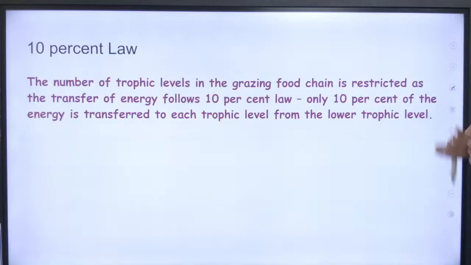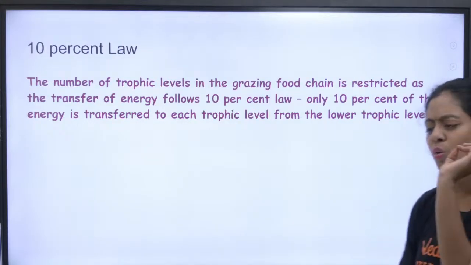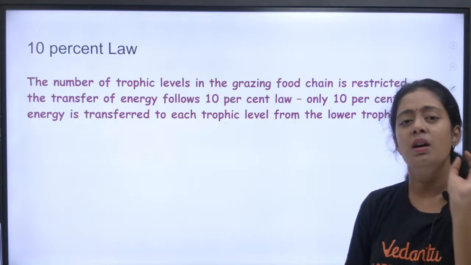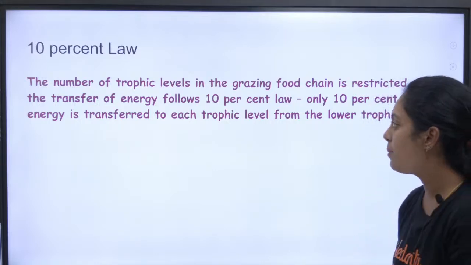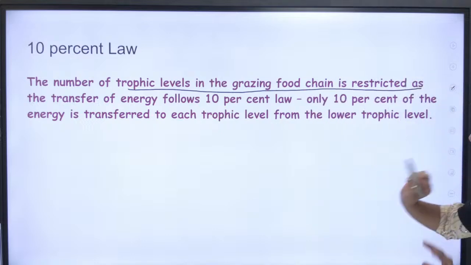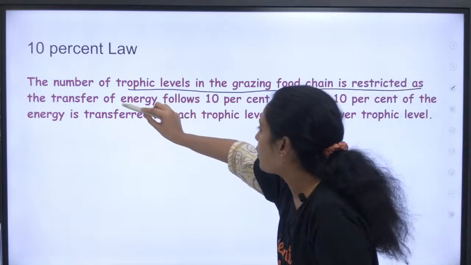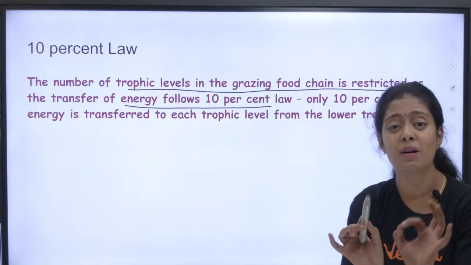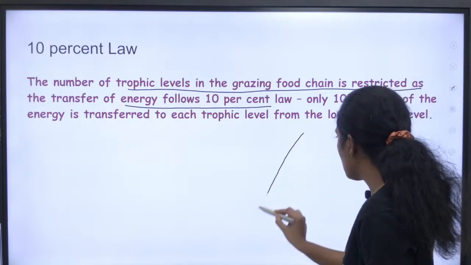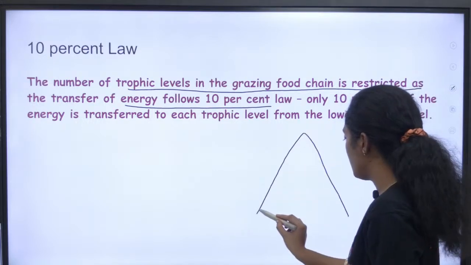Yes. Now we will move on to 10% law. இது ரொம்ப ரொம்ப முக்கியமான விஷயம் பசங்களா. They have asked questions on this. முதல்ல 10% law na enna pasangla? The number of trophic level in the grazing food chain is restricted as the transfer of energy follows 10% law. Can anyone tell me what is this 10% law? நான் ஒரு pyramid வரைஞ்சிருந்தேன், அதுக்குள்ள நீங்க எல்லாருமே சொல்லிருங்க.